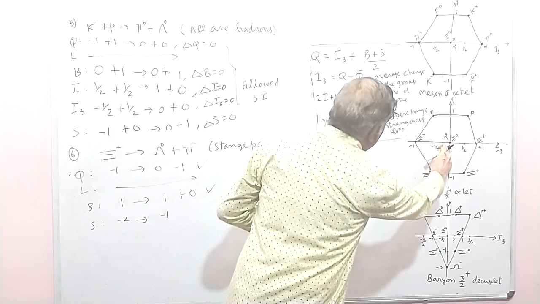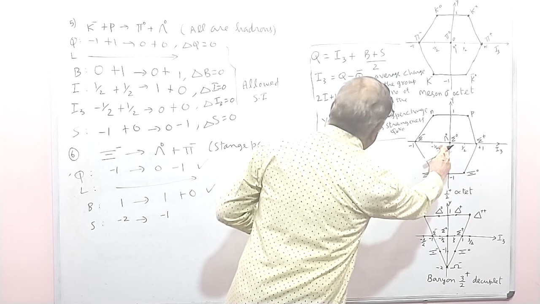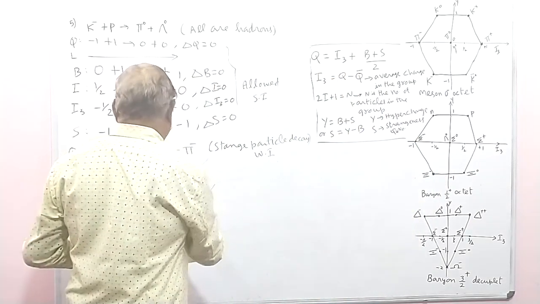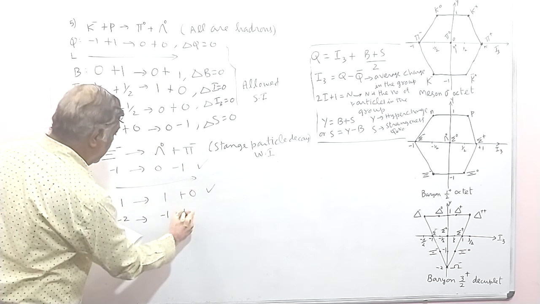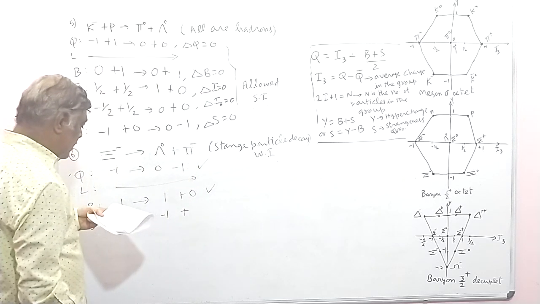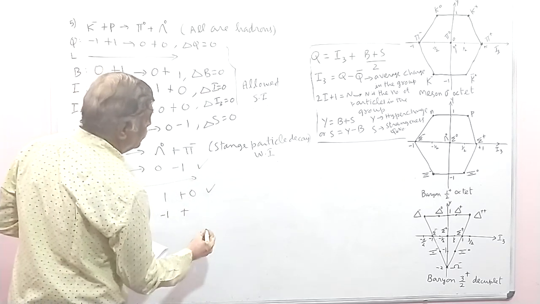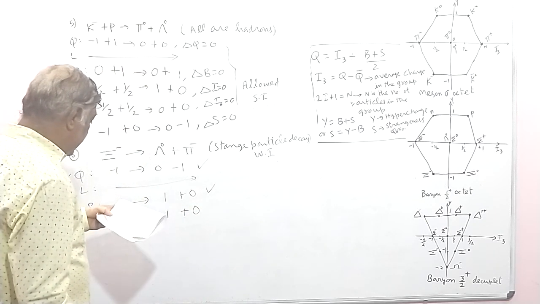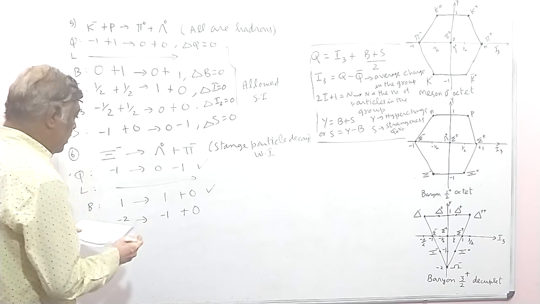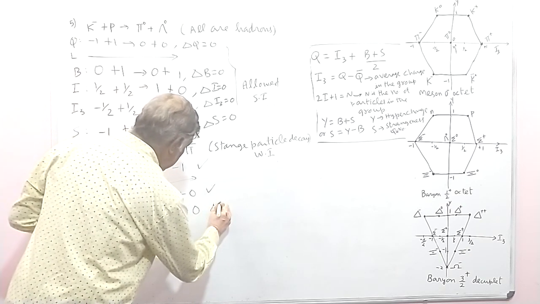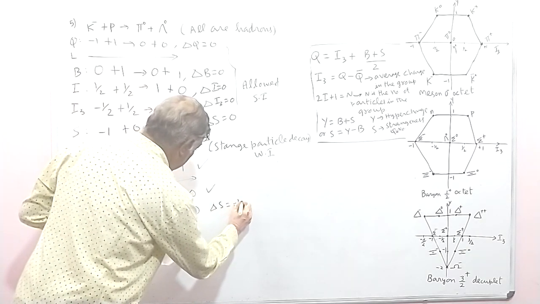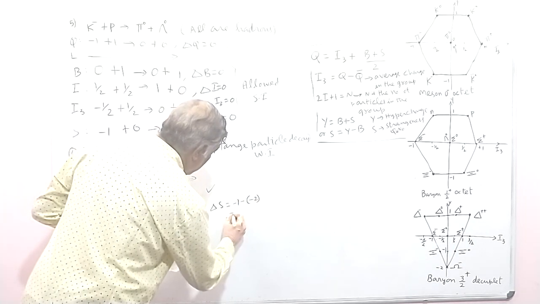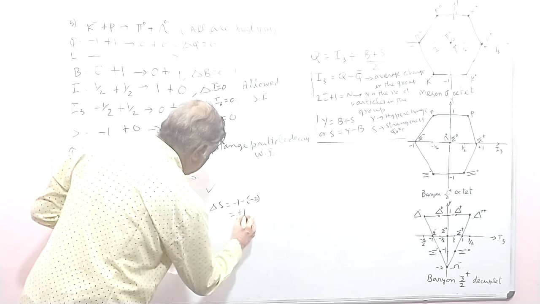So this side is -2 and this is -1. So what is delta S? Delta S is equal to -1, the final value, minus (-2), which is equal to +1.